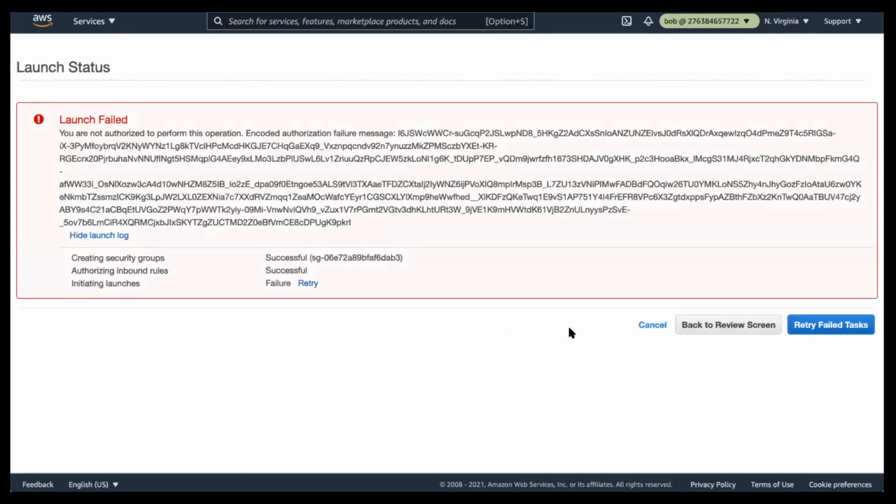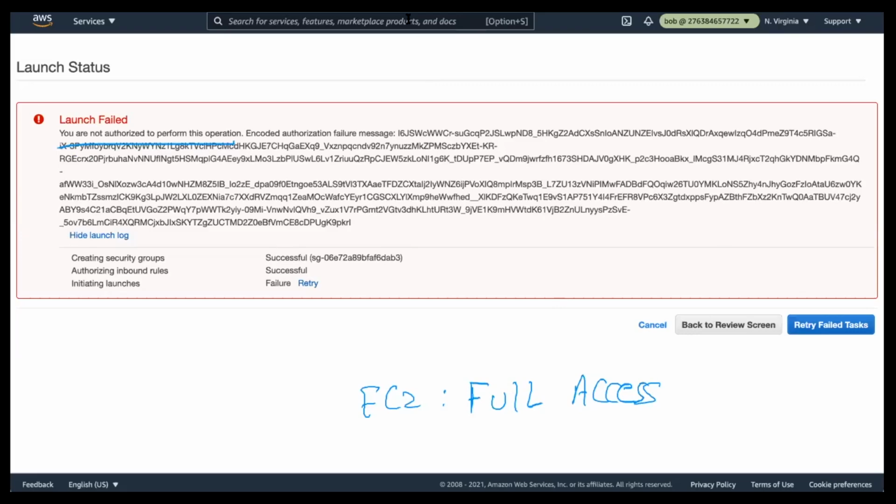Now it failed, right? But we do have full access on EC2 service. We have full access. Can anyone tell me why this is failing? It was not supposed to fail, right? Why is it failing? It says you're not authorized to perform this operation.